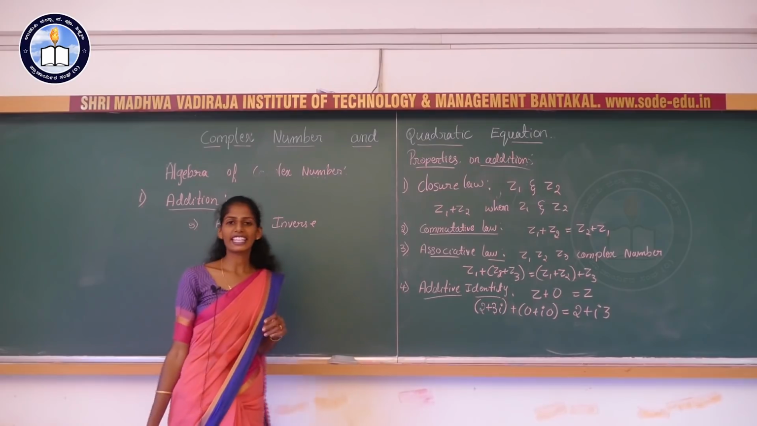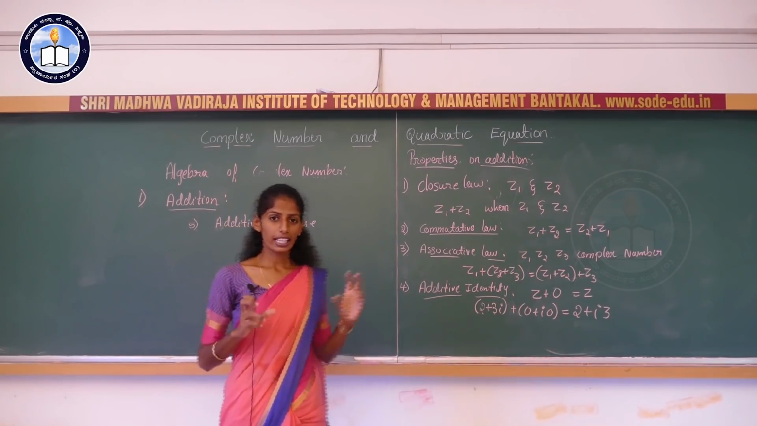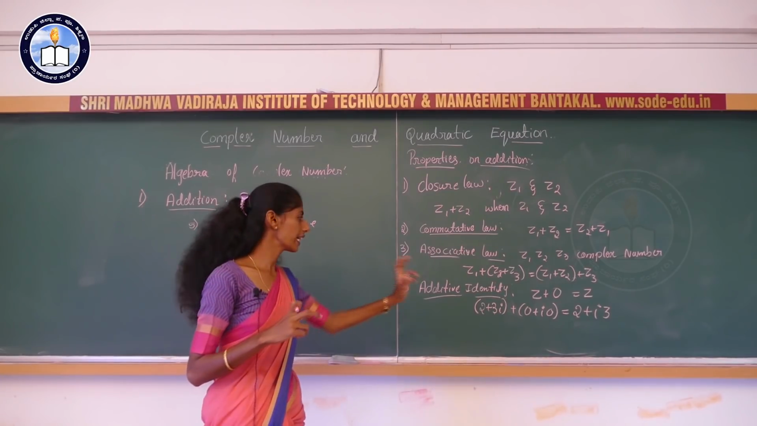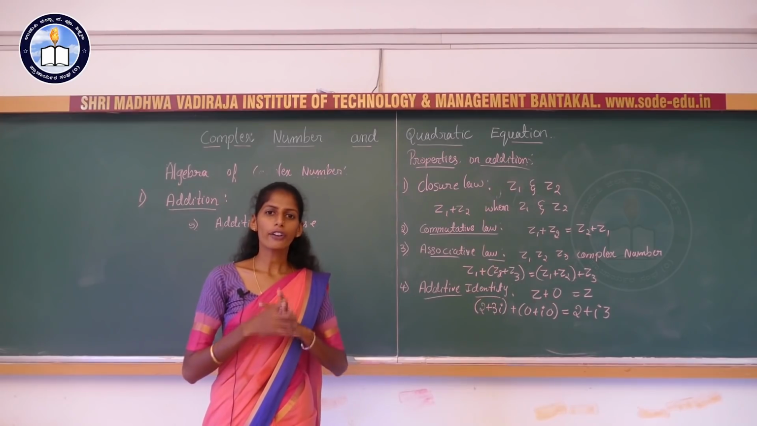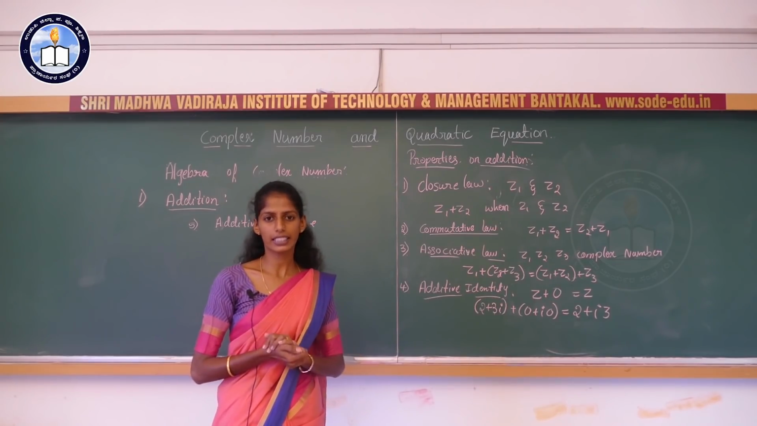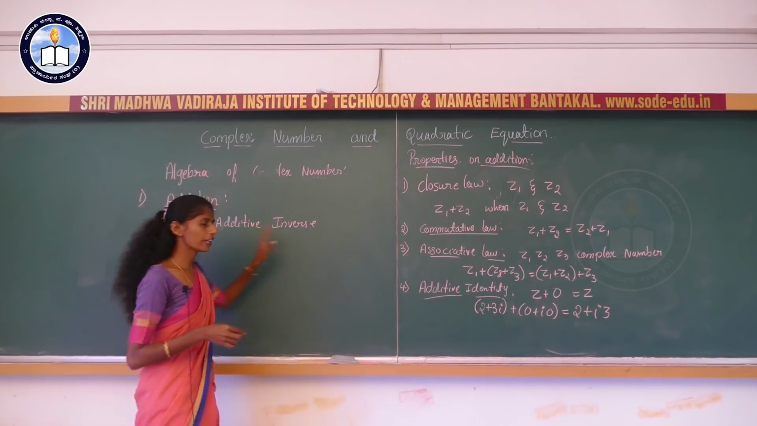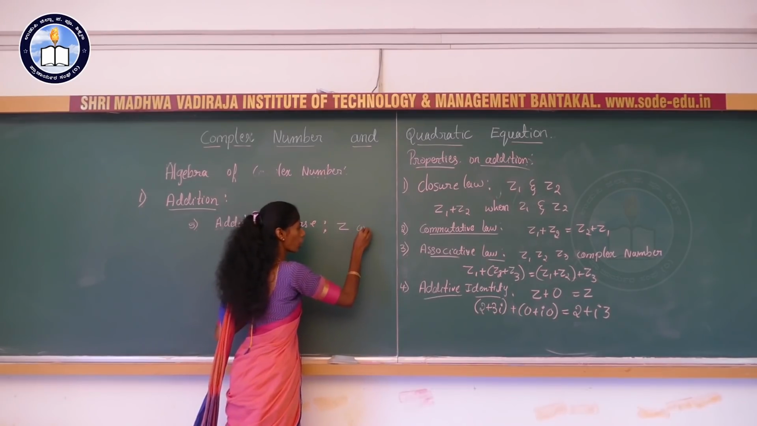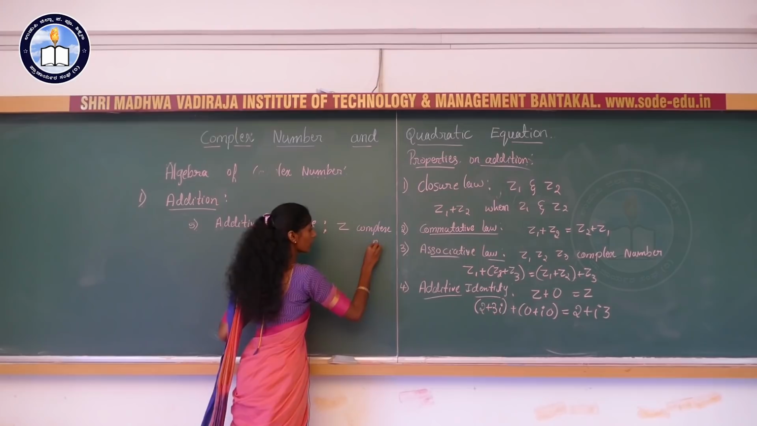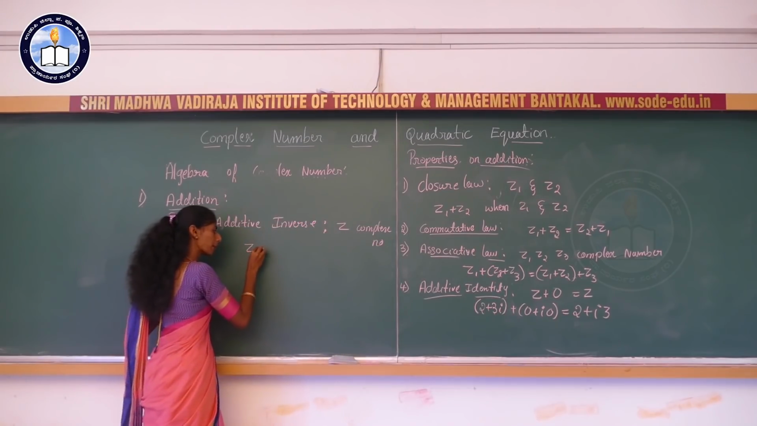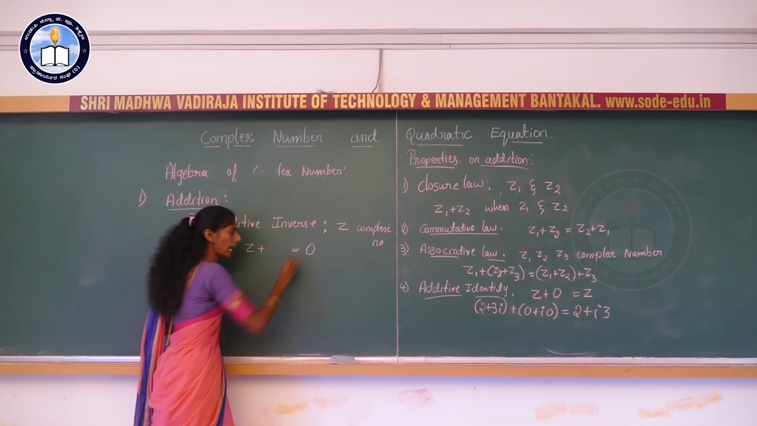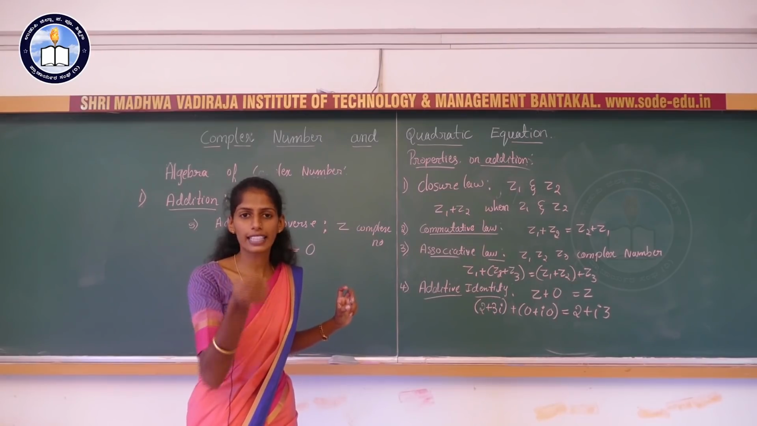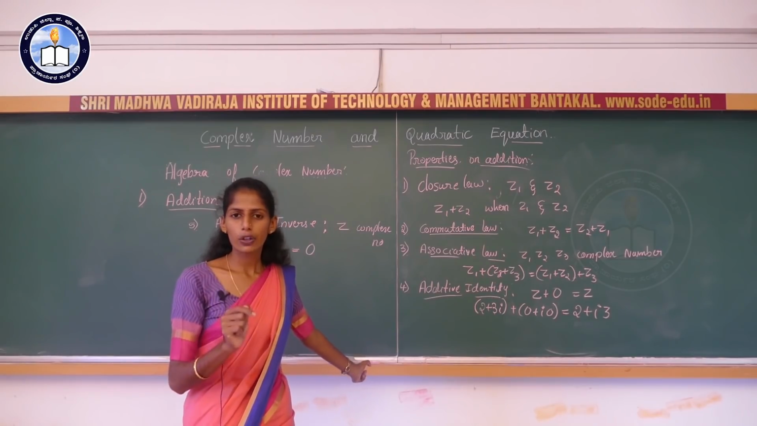So what is that additive inverse? When we are studying additive inverse, when we add two numbers, we need to get the identity. In the case of addition, the identity is nothing but 0. If z is a complex number, when we add some number to z, what do we need to get? We need to get the identity. For example, 2 plus something, you have to get 0. In the case of addition, 0 is the identity.